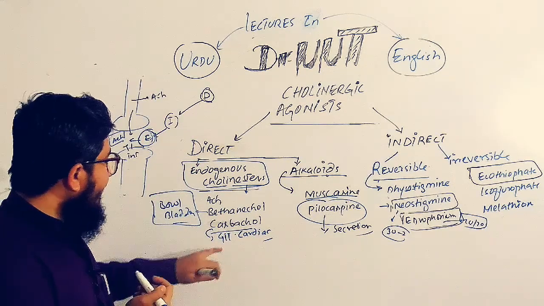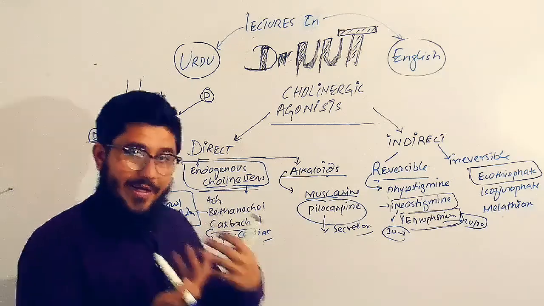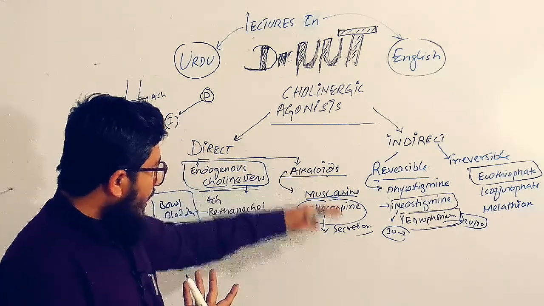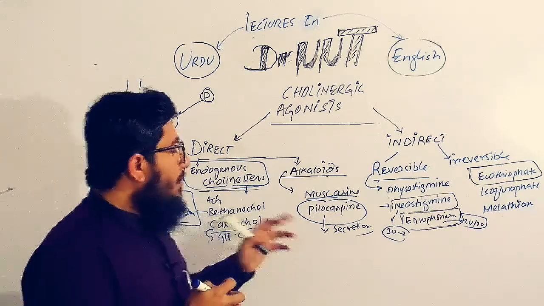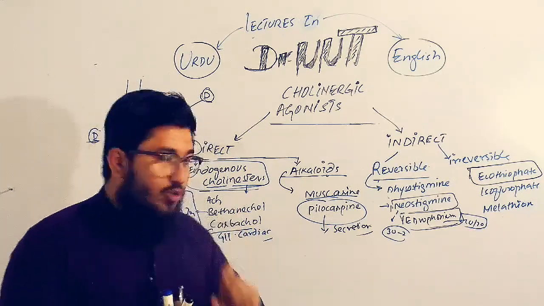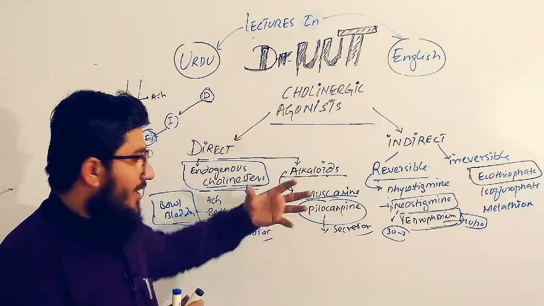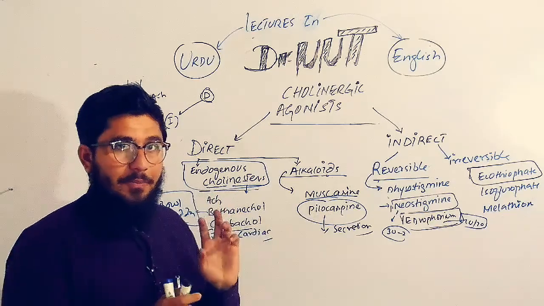Carbachol has clinical uses for the GIT and cardiac. And alkaloids are plant extracts. Muscarine is there, nicotine is there, and pilocarpine is there. The most prominent clinical use among the alkaloids we discuss is pilocarpine.